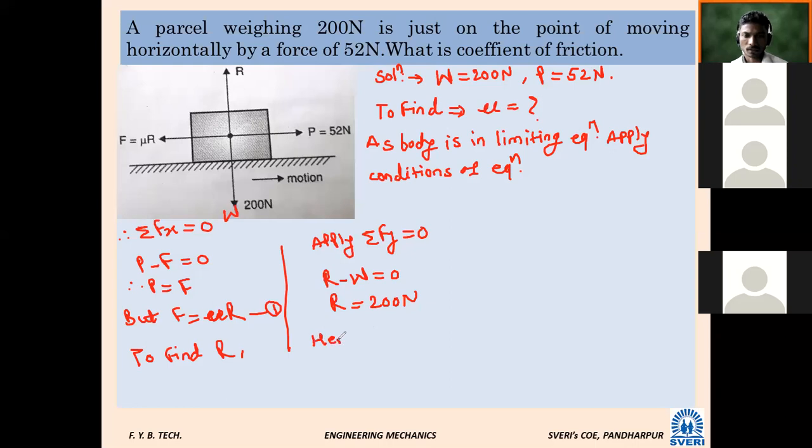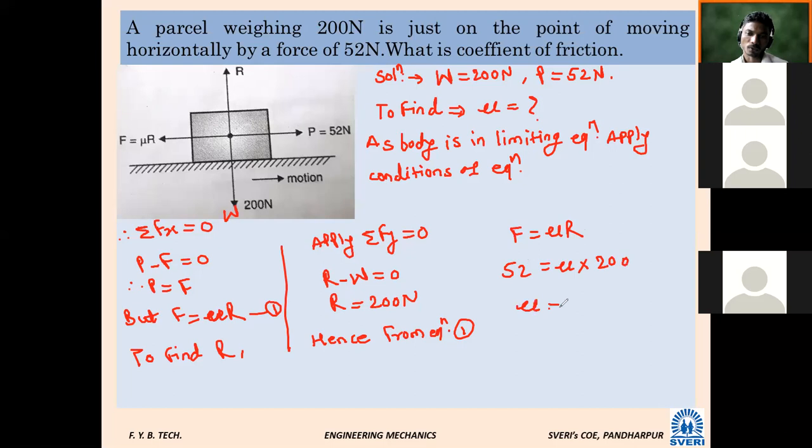Hence, from equation 1, F is known, so F equals mu R. F is known as 52, equal to mu into R. We want to calculate the value of R, which is 200.